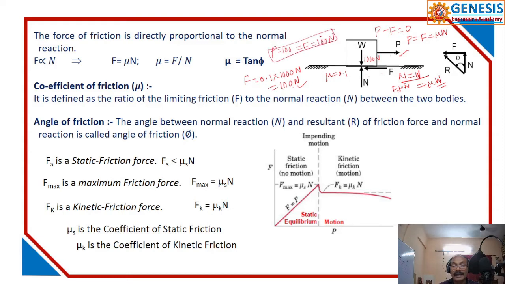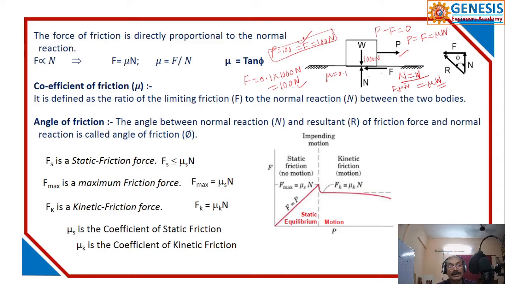This I call a limiting force, that is, limiting frictional force. Up to that the body doesn't move. At this point, the frictional force equals the applied force, and the body is ready to move.